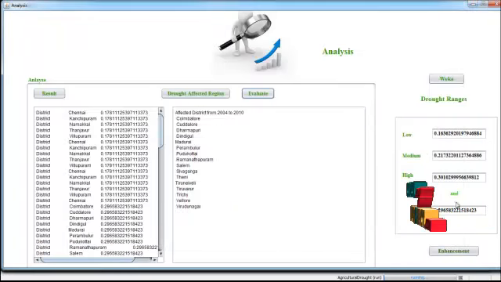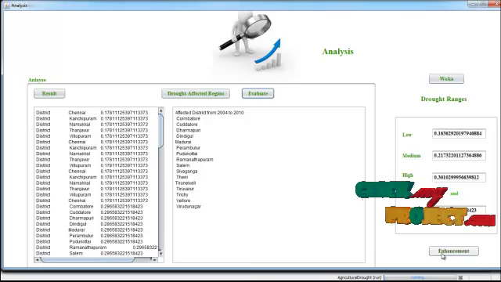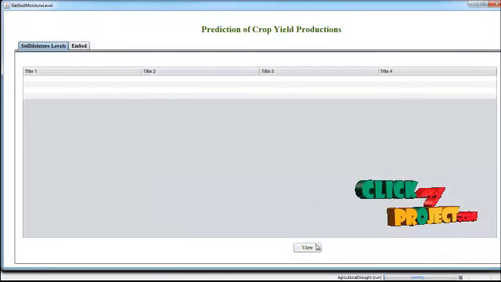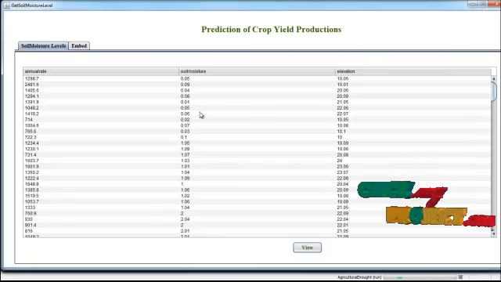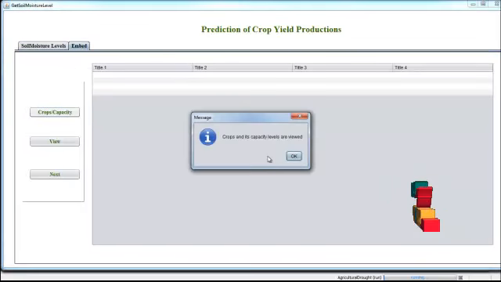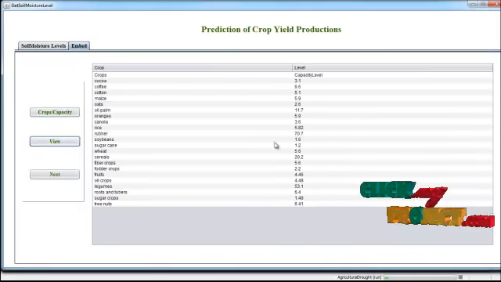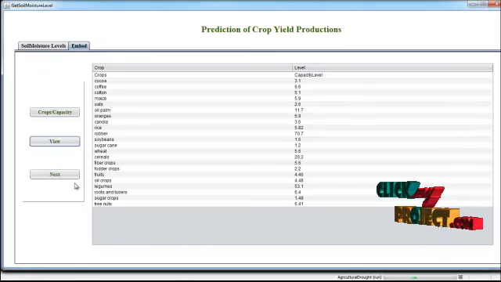After that, in the process we enhance the process by using soil moisture and elevation levels. By using these levels, we are going to predict the crop yield productions. So just click the crops and capacity. Here we have the crops and their capacity levels.